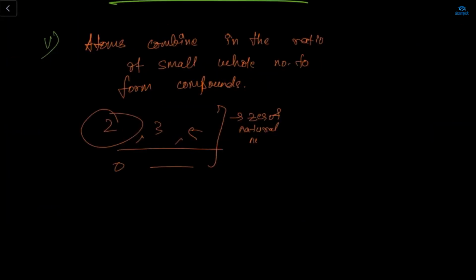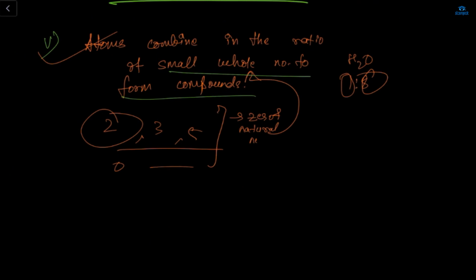Okay. So this is a whole number. Now, atoms combine in the ratio of whole numbers. In the example of H2O, atoms were combining in what ratio? 1:8. So 1 is a whole number, 8 is also a whole number. So this point also proves that atoms combine in the ratio of small whole numbers to form a compound. It's not like atoms combine in a large whole number ratio like 100 and 20. No, obviously we'll divide this.